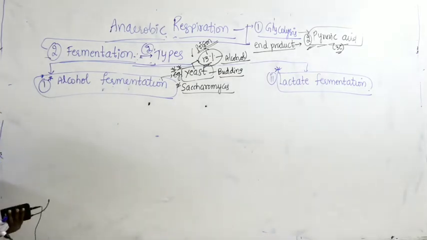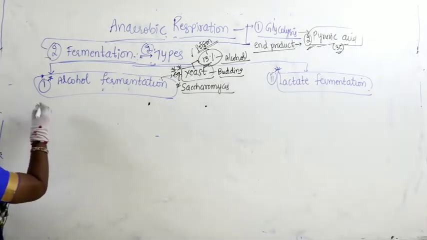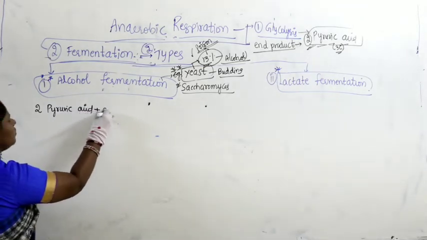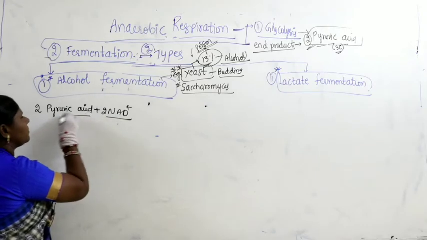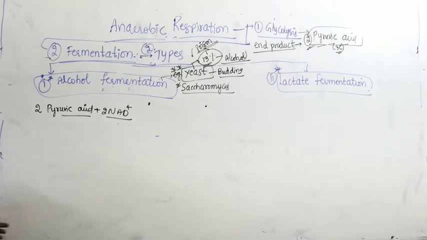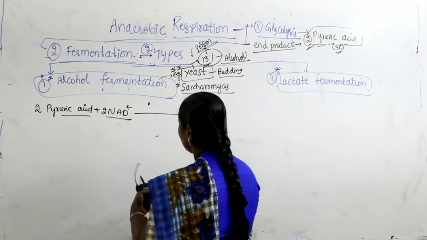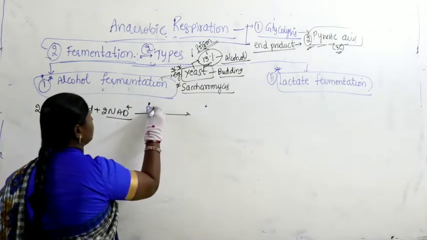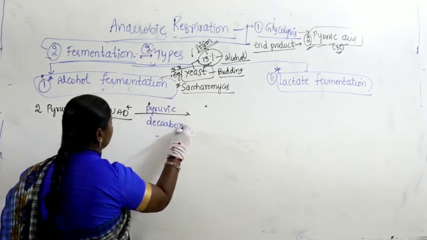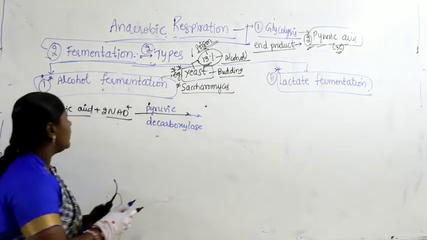Now let us talk about alcohol fermentation. In this alcohol fermentation, we start with 2 molecules of pyruvic acid plus 2 molecules of NAD+. The name of the enzyme here is pyruvic decarboxylase. It produces what is called acetaldehyde.